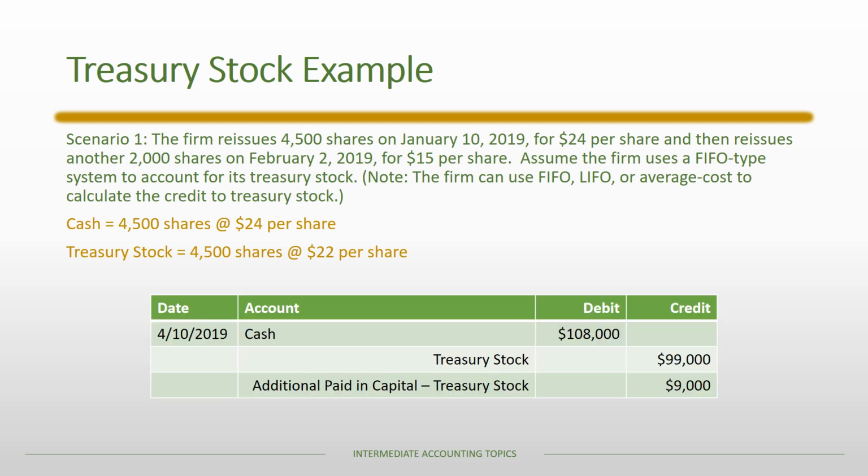And so our entry, we have a debit to cash. Of course, we're receiving cash. And then we have a credit to treasury stock based on the cost of $22 per share. And so what we do with the difference is we put it into this additional paid-in capital treasury stock account.